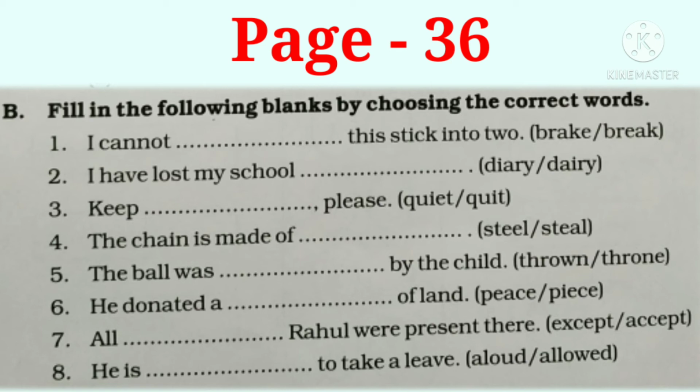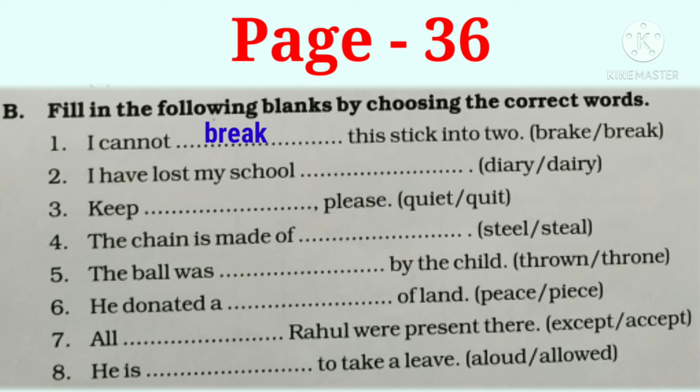Okay. So the first sentence is: I cannot dash this stick into two. The options here are BRAKE and BREAK. So which one is the correct option here? Yes, the correct option here is BREAK. I cannot break this stick into two.